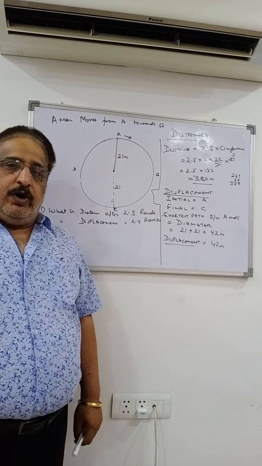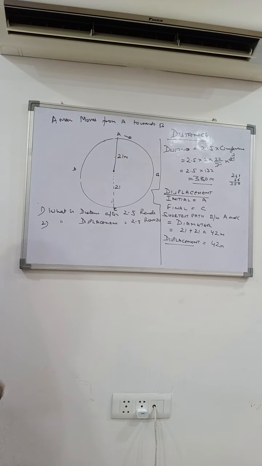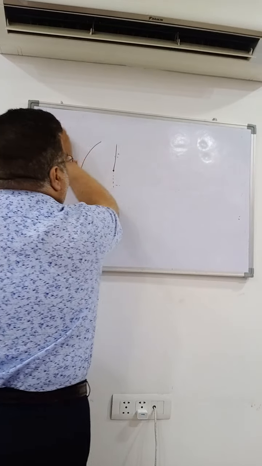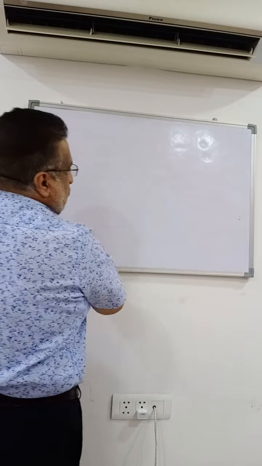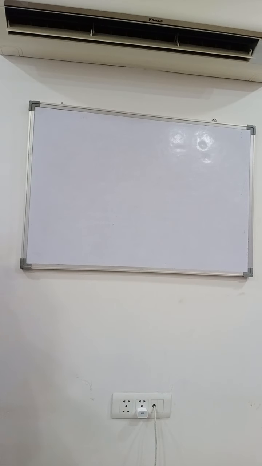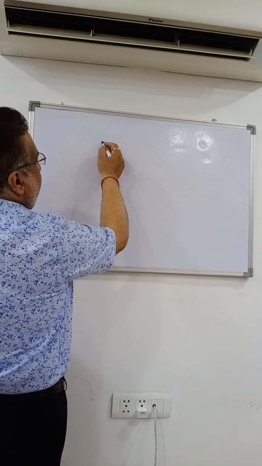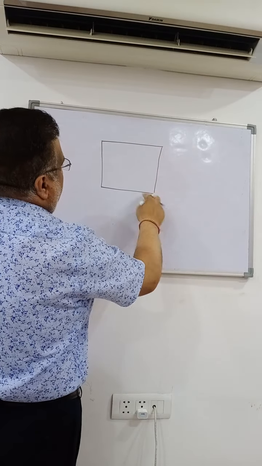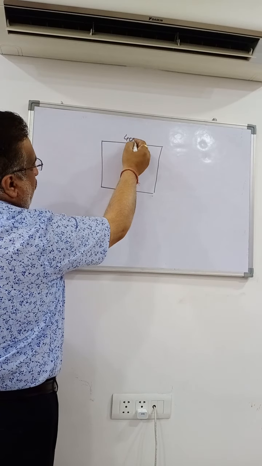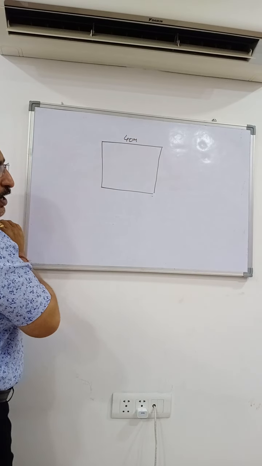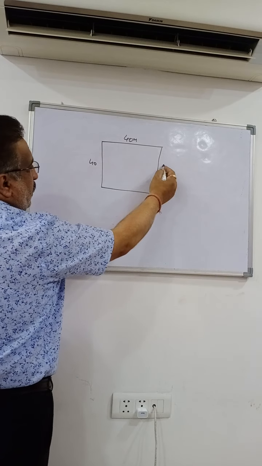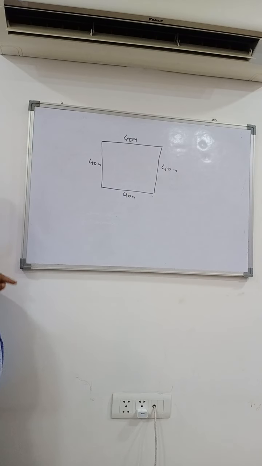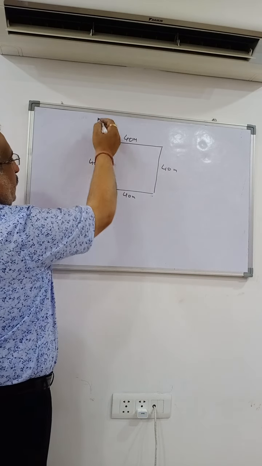Okay. Now moving on to the next numerical regarding distance and displacement. Supposing you have a square of side 40 meters. Now if it is a square, all the sides will be 40, 40, 40 and 40 meters. Am I right? It is a square.